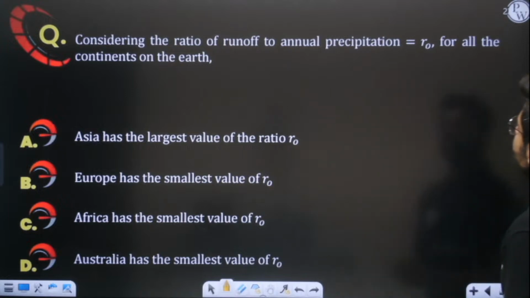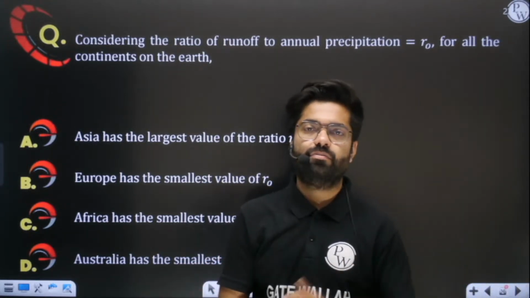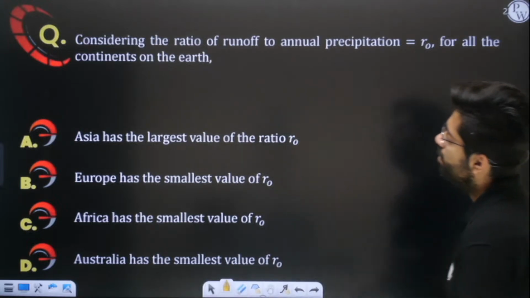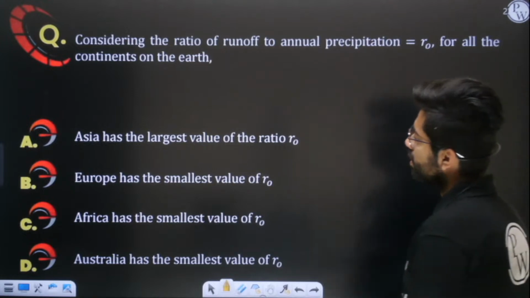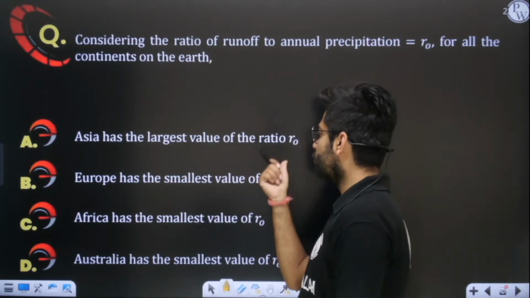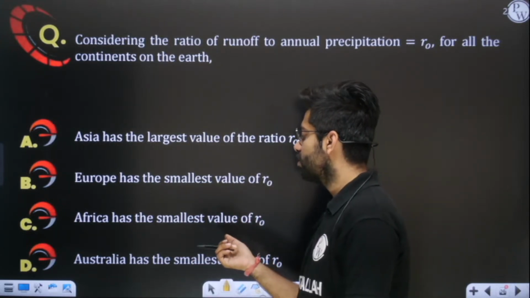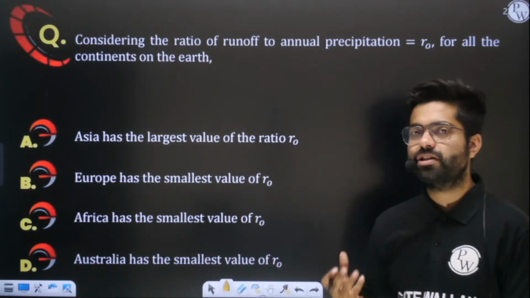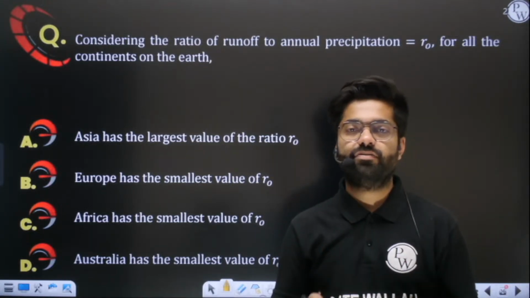Now, for all the continents on earth, you all know that there are 7 basic continents on planet earth. So some statements are there. The very first statement says Asia has the largest runoff coefficient, Europe has the smallest value of runoff coefficient, Africa has the smallest value, or Australia has the smallest value. How will you decide this? Which continent has more runoff coefficient?